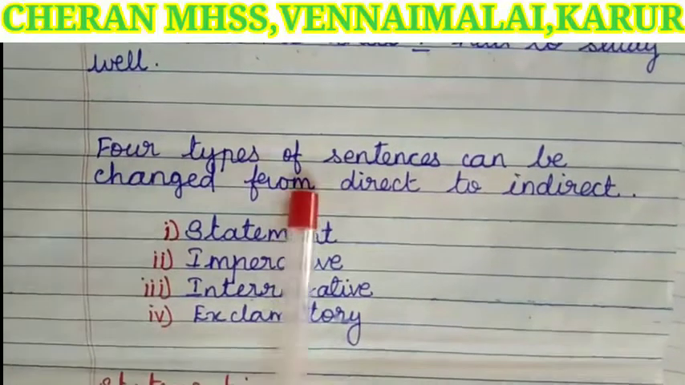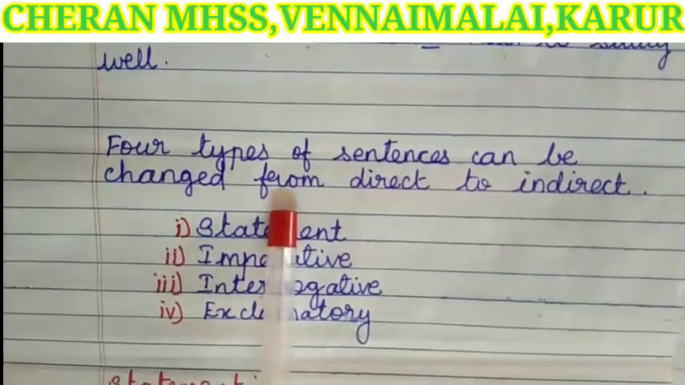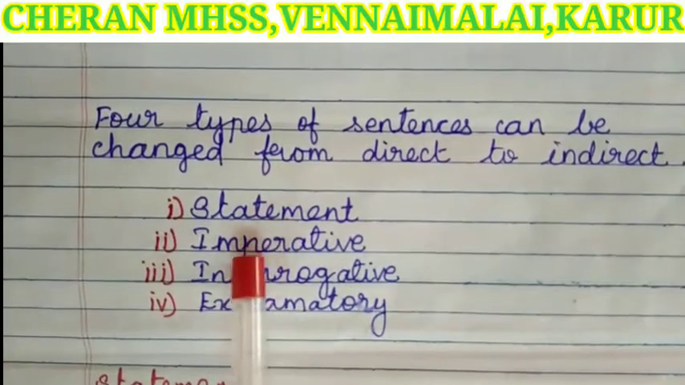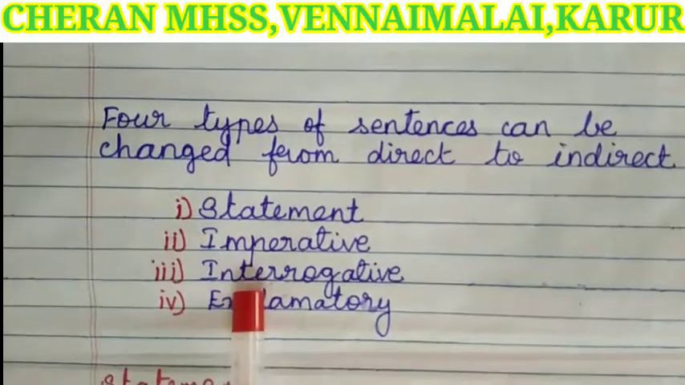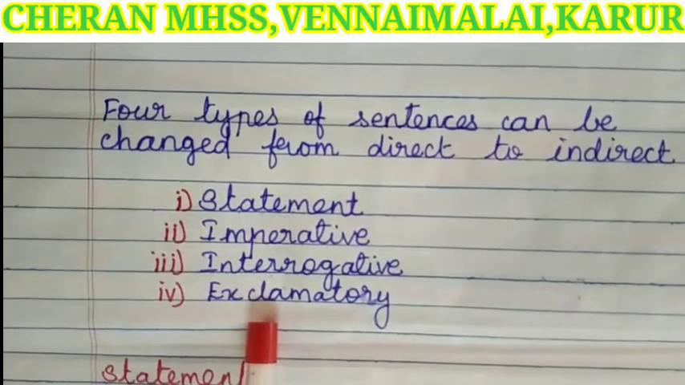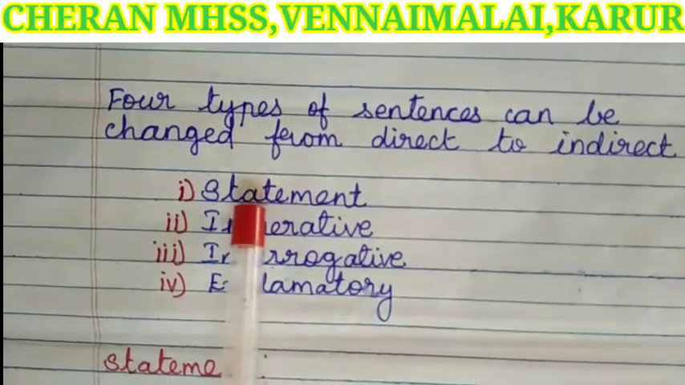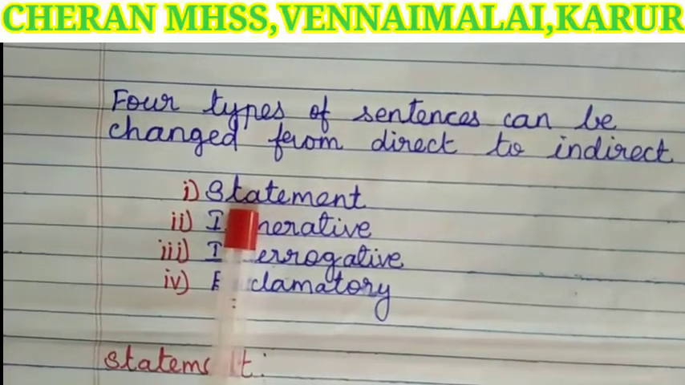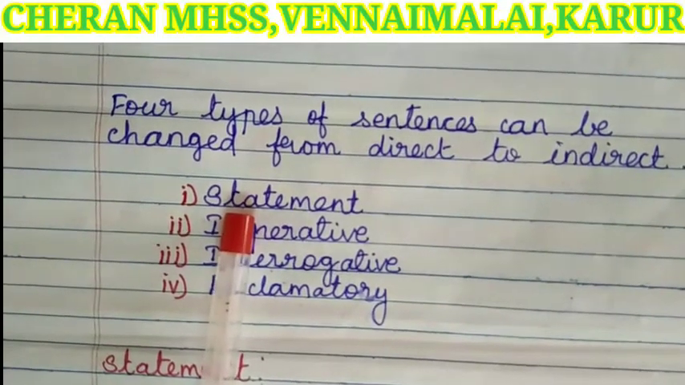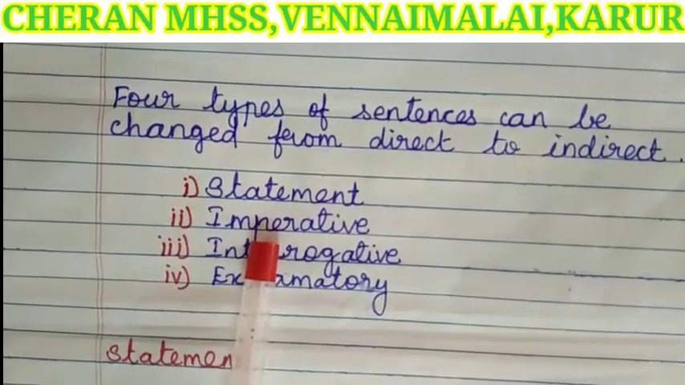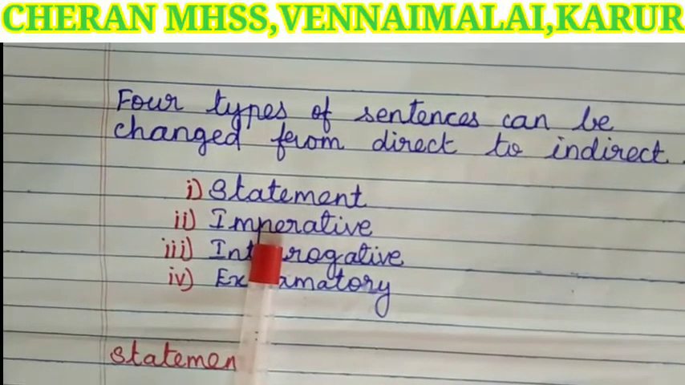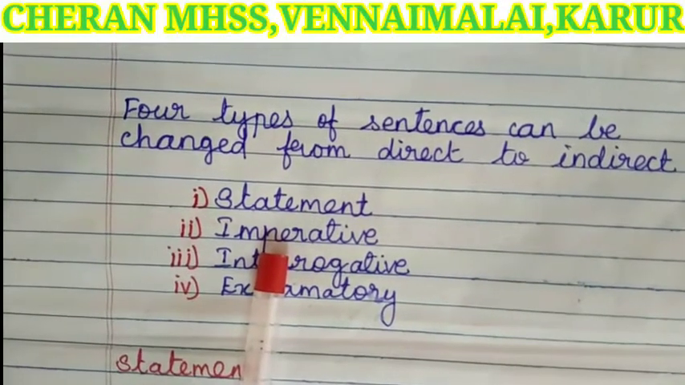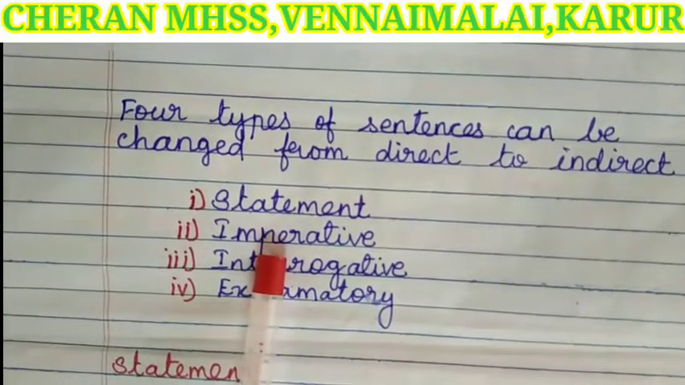Next, four types of sentences can be changed from direct to indirect. First one, statement. The next, imperative. Third one, interrogative. At last, exclamatory. Dear children, what is a statement? A sentence which gives complete meaning is called a statement. What is imperative? Imperative is a sentence which expresses a command, wish, advice, order or request. These are called imperative sentences.